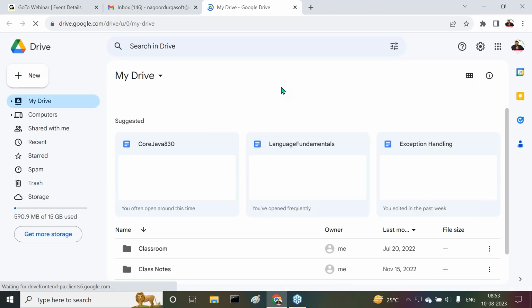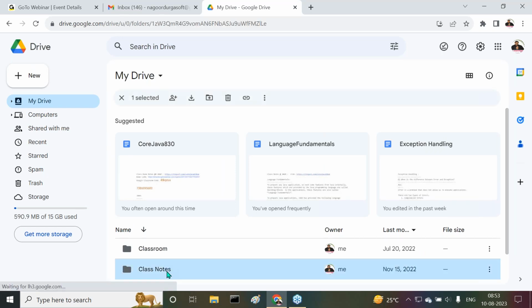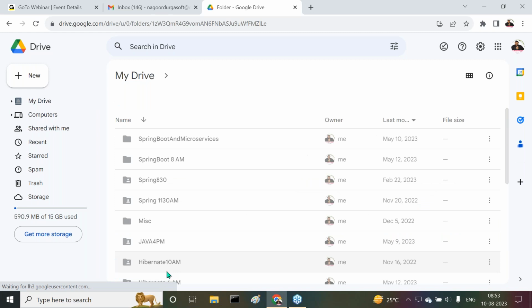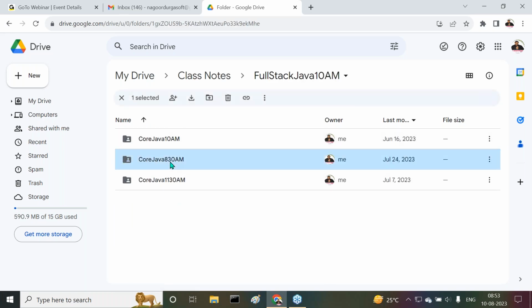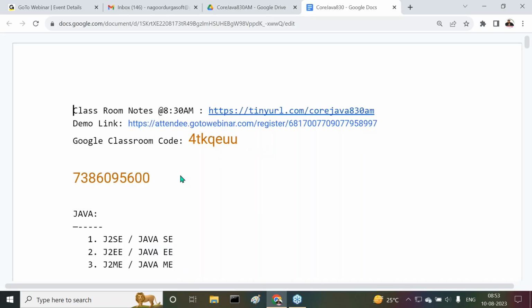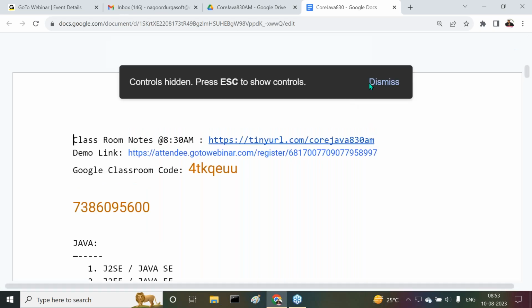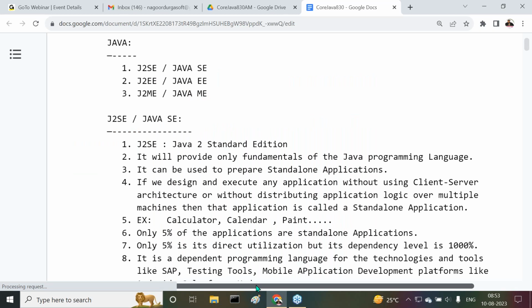Let's check what we completed in the last session. What topic did we take in the last class? We are discussing the Java programming format.